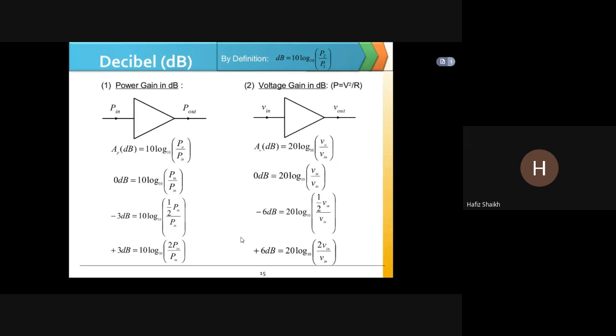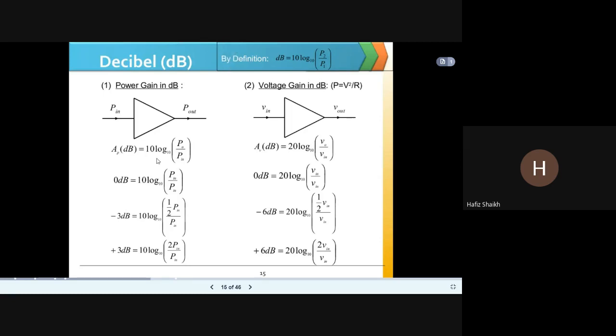The power gain is given by this formula, 10 log P0 by P input, that is, output upon input. And 0 dB is equal to 10 log P input upon P input. Minus 3 dB is equal to 10 log half P input upon P in. Accordingly, the voltage gain AV is equal to 20 log V0 upon V input.